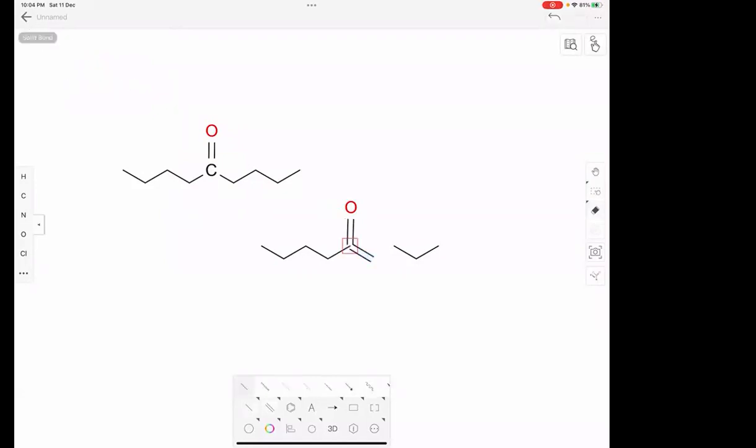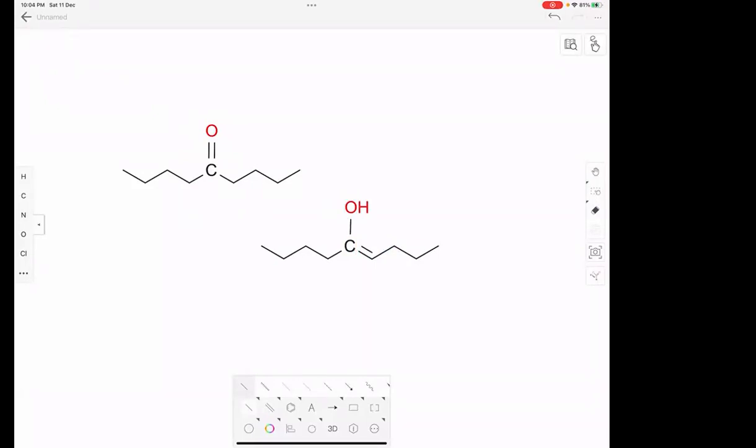This will become a double bond. And here you have a carbon. Now it's showing an error because there are 5 bonds to carbon. So I'll make it a single bond, and that hydrogen will go and attach there.